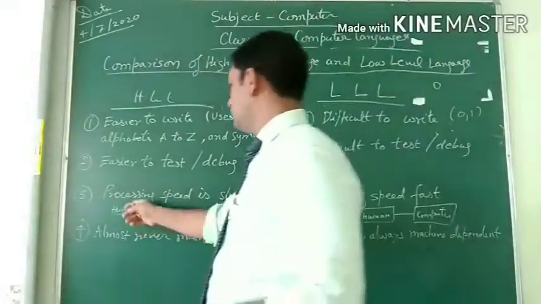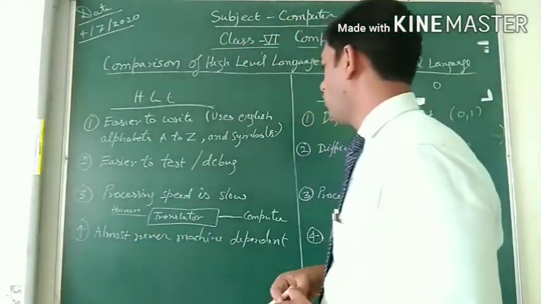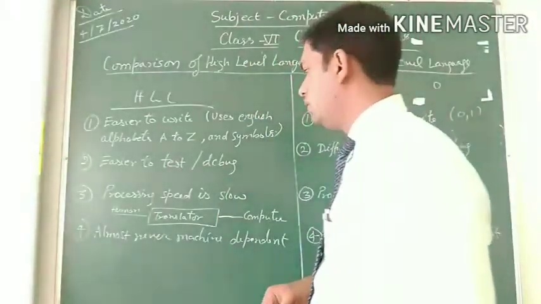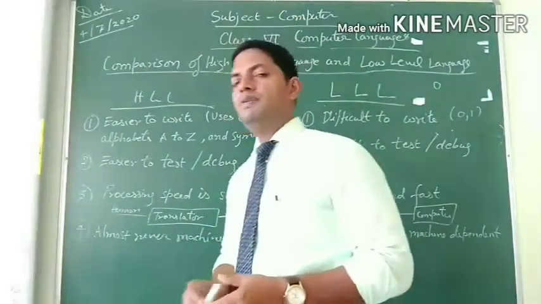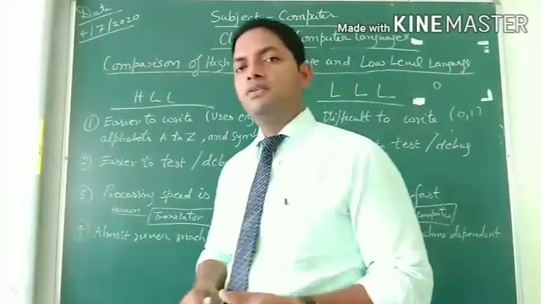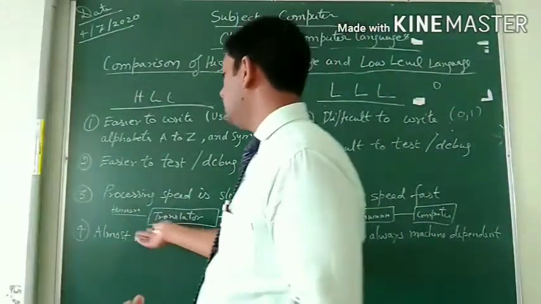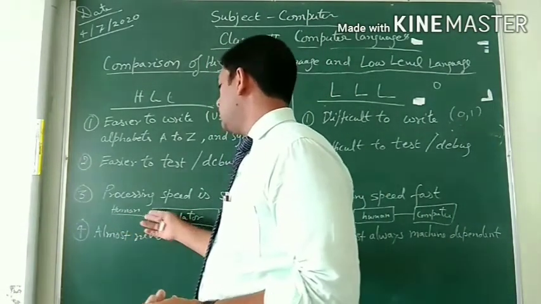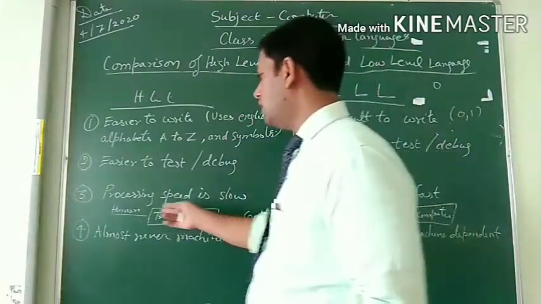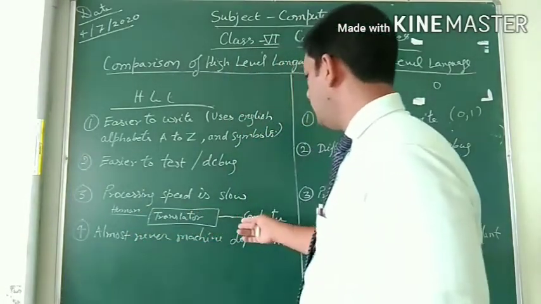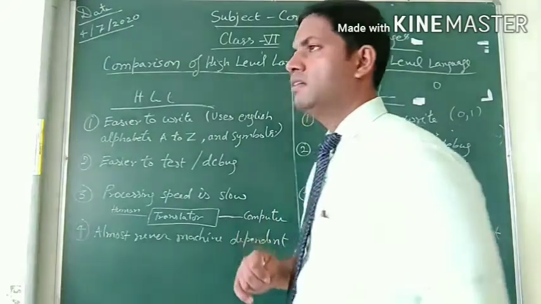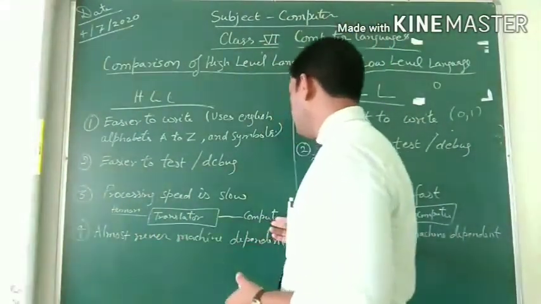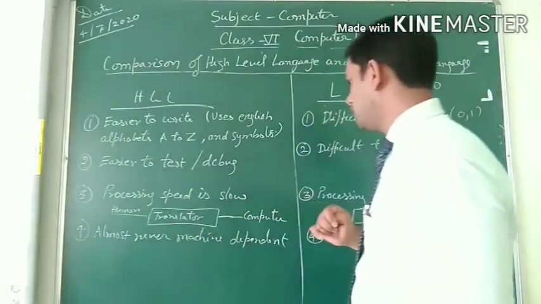Now the third point is processing speed is slow. In high level language, the processing speed is slow because we are using a translator between human and the computer. So first, when we are saying something to the computer, the translator will translate the high level language to the machine level language, then it will tell the computer, which means the corresponding time becomes larger.